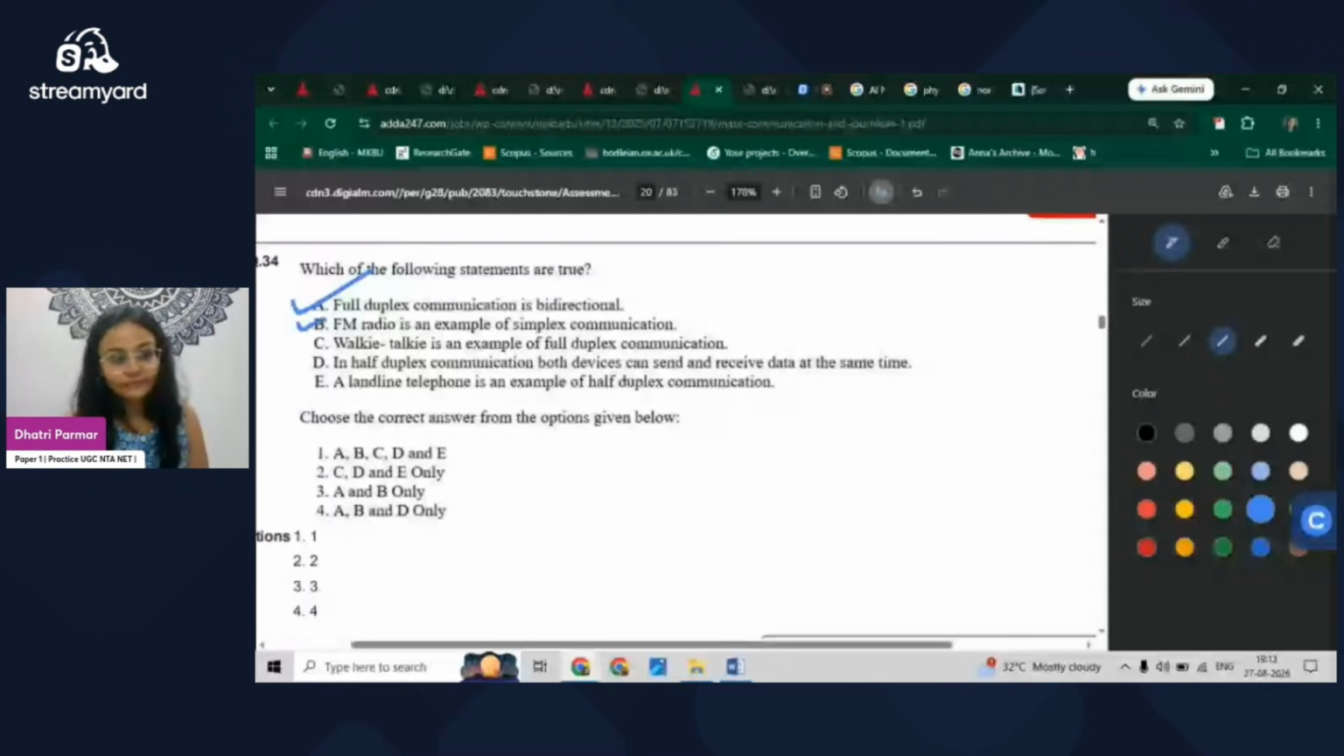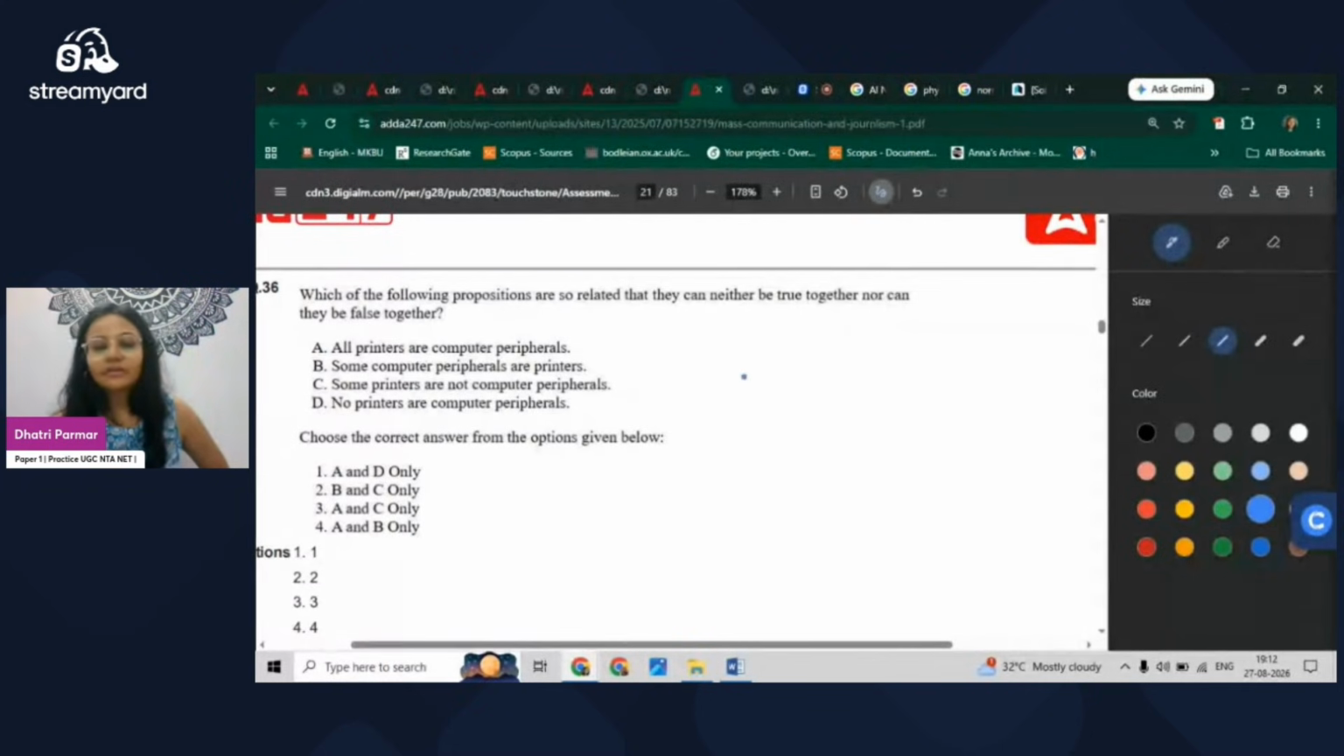Next, the statements can neither be true together nor be false together. In syllogism, which is A, E, I, O, the statements related to this cannot both be true together and cannot both be false together at the same time. So if one is true, then the other must be false, and if one is false, then the other must be true. Vice versa also holds. So it happens in both ways. So if you have computer peripherals, some printers, this and C, that is the answer.